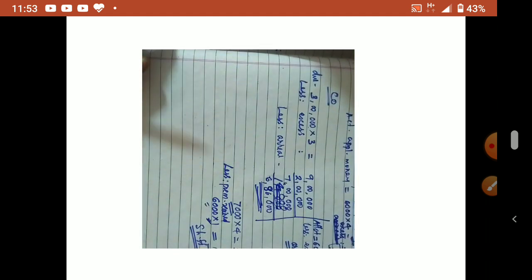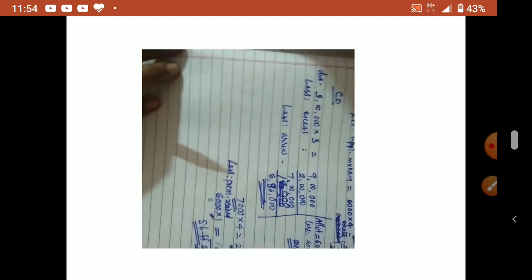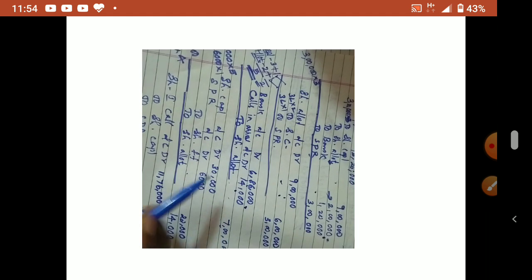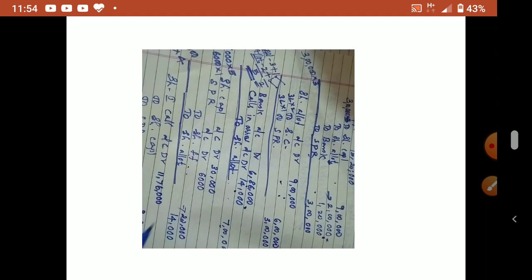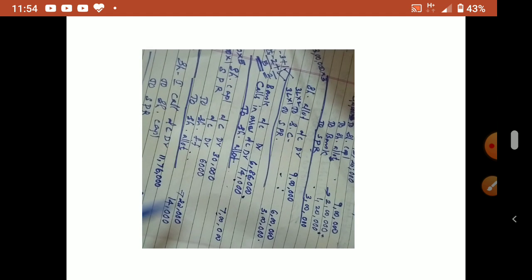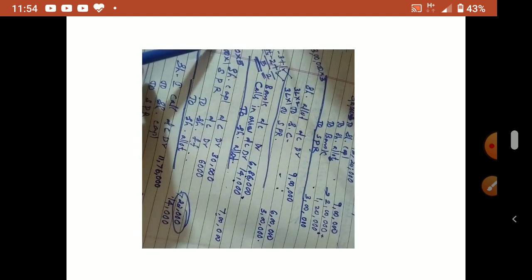X ka share forfeiture entry you have to go and check. So from X we received, I'll show you. From X, previous entry you go back and check. When we forfeited X shares 6,000, how much received? 22,000 is the amount received. Okay, can you see? Yes, this amount 22,000 is the amount received for 6,000 shares.